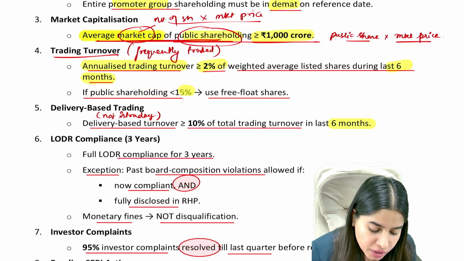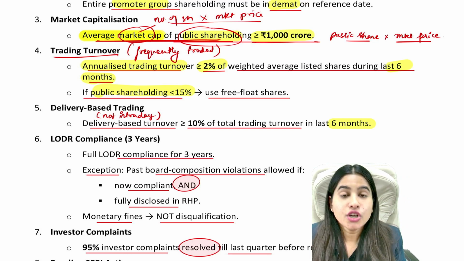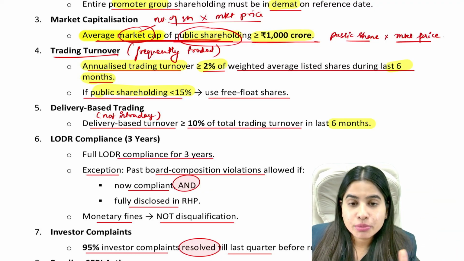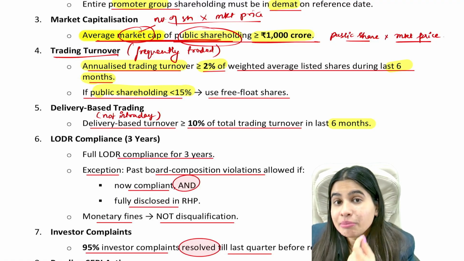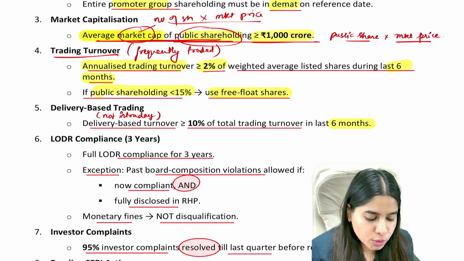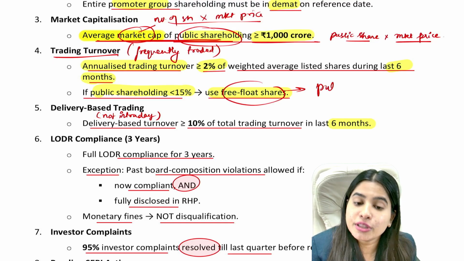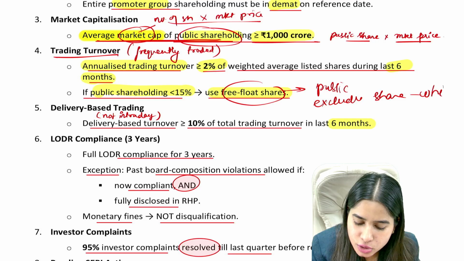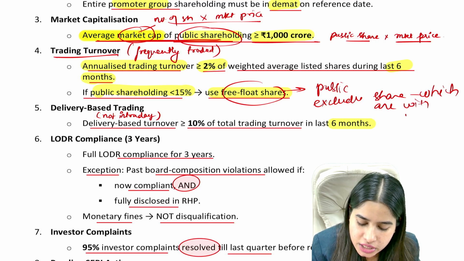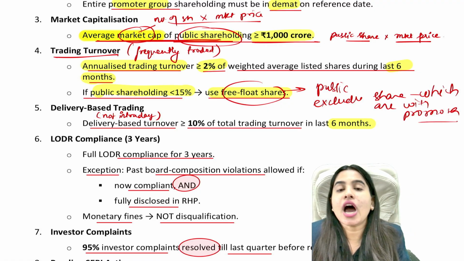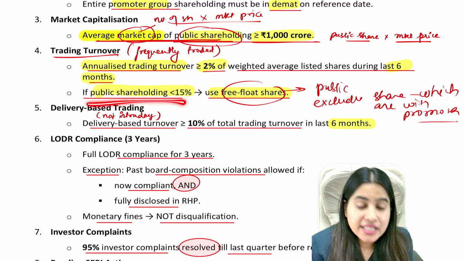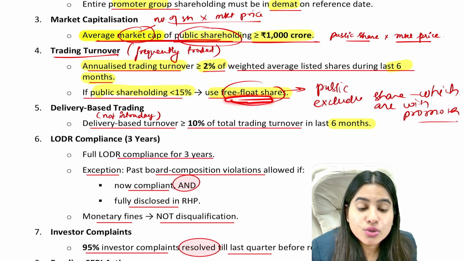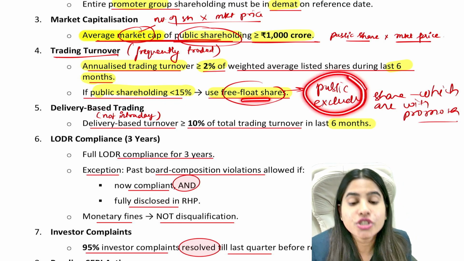But here one point is given: if public shareholding is less than 15%, which means if there is any company where majority promoters holding is there, where public shareholding is only less than 15%, in that case you have to use free float shares. Free float shares means those shares which are with public. Here we will exclude those shares which are with promoters. Okay. So if there is any company in which public shareholding is less than 15%, in that case we will use only free float shares. Free float shares means only those shares which are with public.